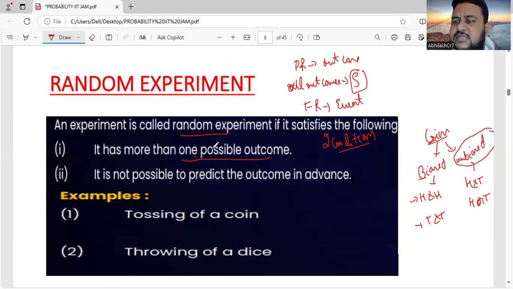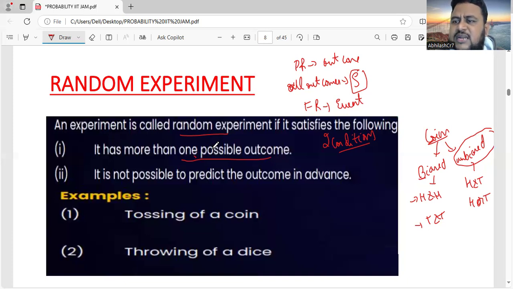If you throw a die, how many outcomes are possible? It can be one, two, three, four, five, six. Six outcomes are possible. So it is an experiment which has more than one outcome. Suppose while playing a cricket game, what are the possible outcomes? It can be win, loss or tie. Even if it is a test match, there is another possibility, that is, it can be a draw.